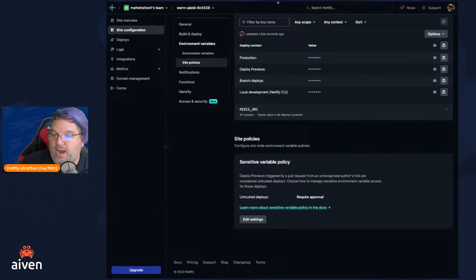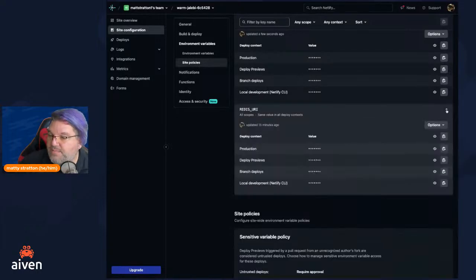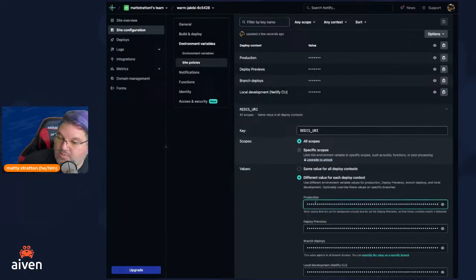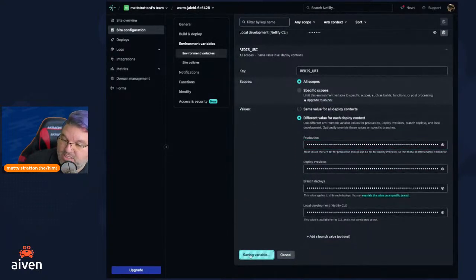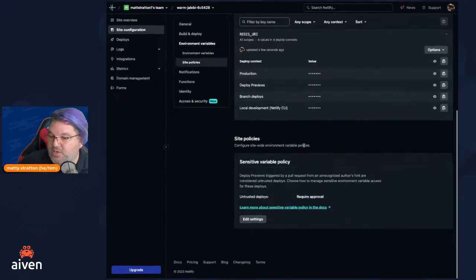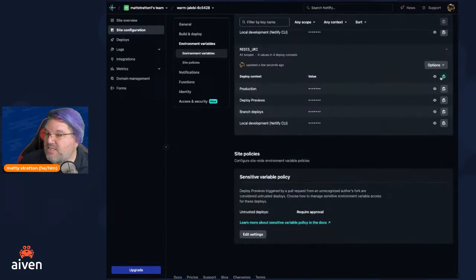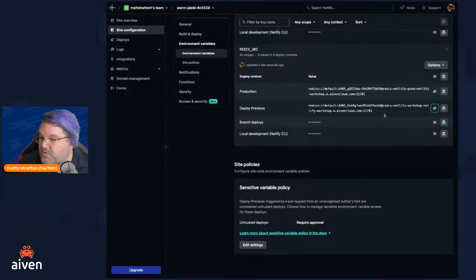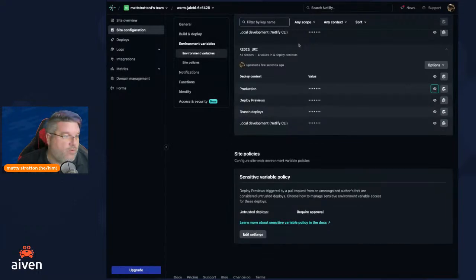I'm going to grab my Redis production URL. And I'm going to edit Redis URI over here. Again, I want to have a different value. So I'm going to set production. And just for the sake of argument, so you can see how that looks different, if we take a look at production versus deploy previews, you'd have to look very carefully, but you can kind of see they look a little bit different, right? So we know they're pointing to different locations.